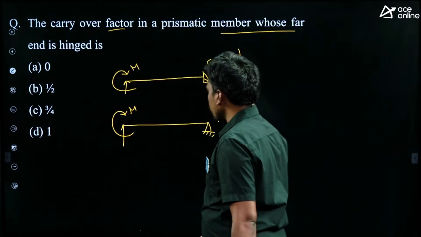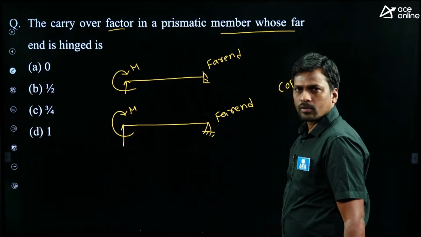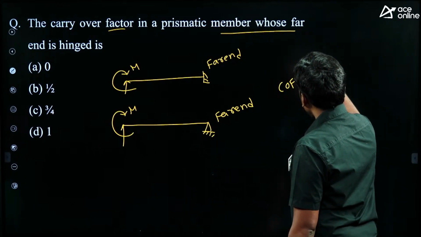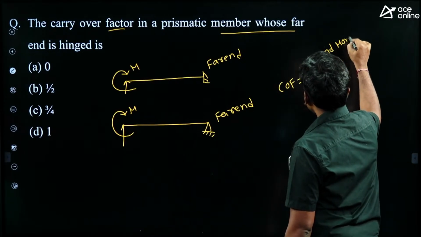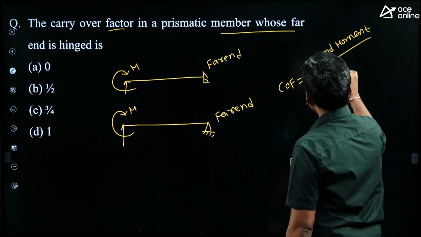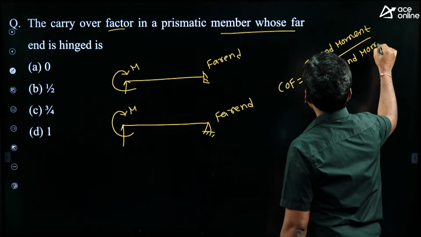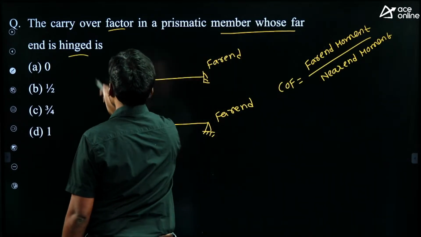Carrier factor, right? Students, carrier factor equals the ratio of far end moment by near end moment. Given far end is hinged support.